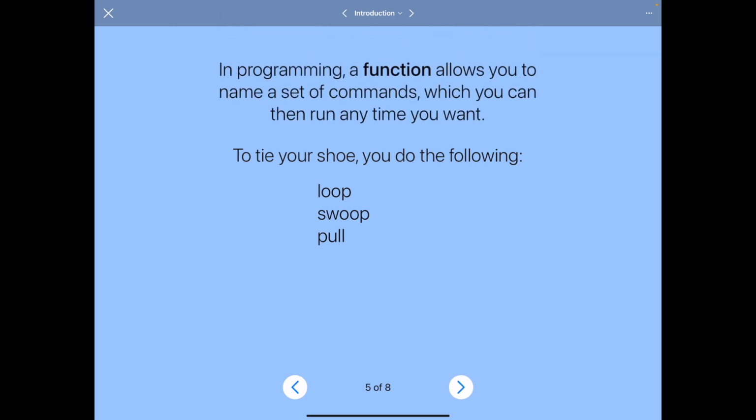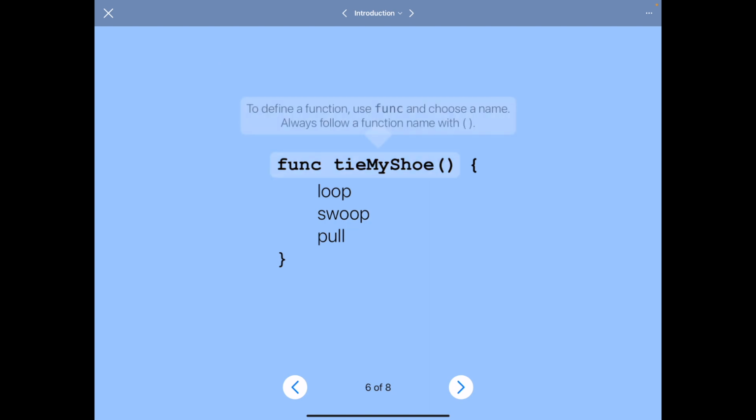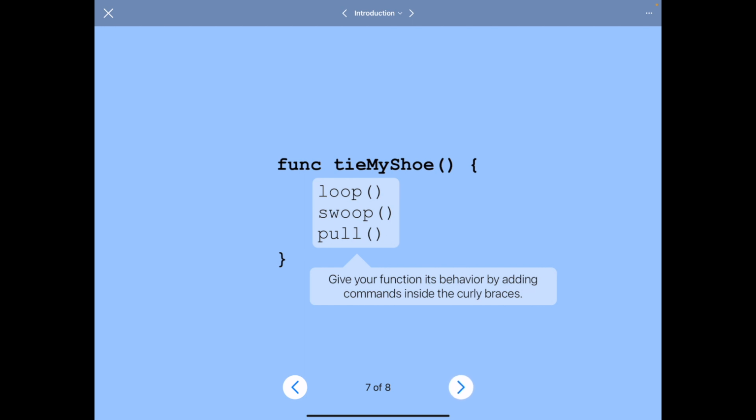In programming, a function allows you to name a set of commands which you can run anytime you want. So if you were to write this in code, you would use func, which is the command for a function, and then you would give the function a name. In this case, it's tie my shoe, followed by some parentheses. And inside the curly braces, you're going to put the commands that define what happens when you say tie my shoe. It's going to loop, swoop, and pull.